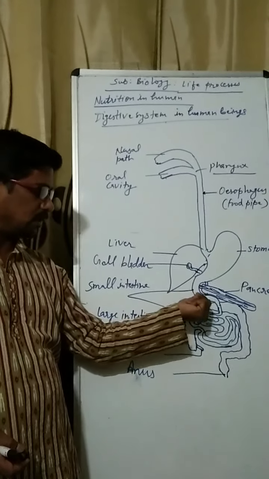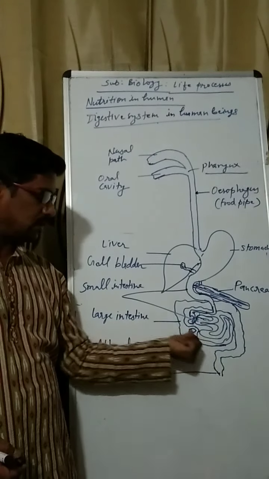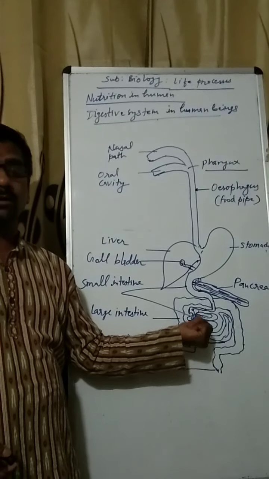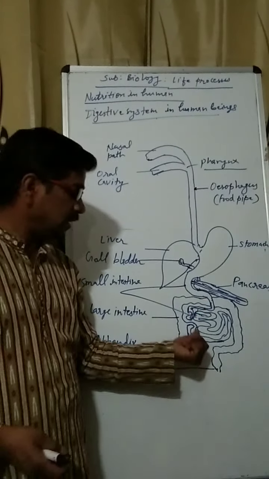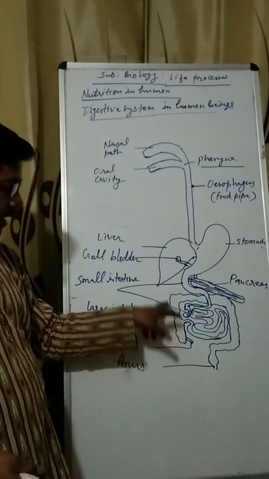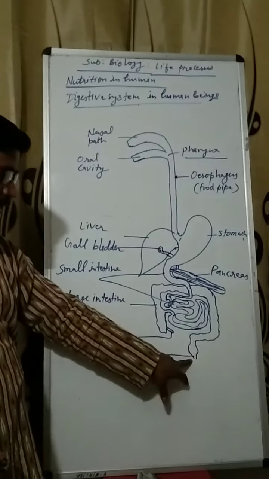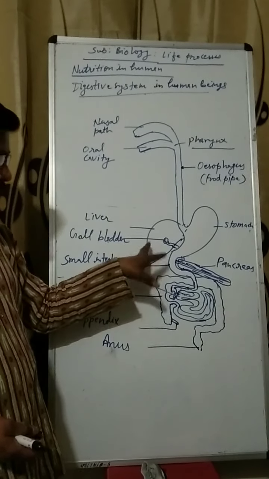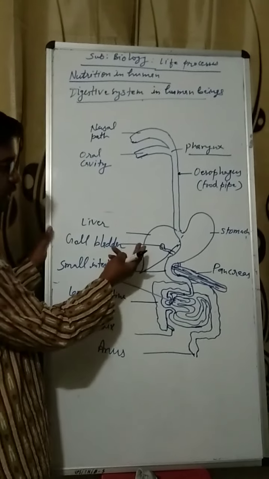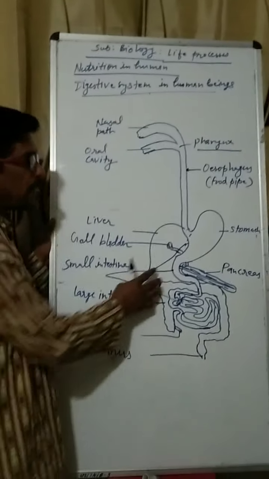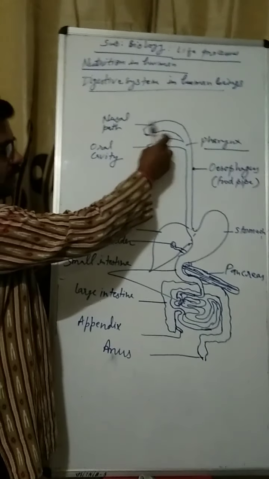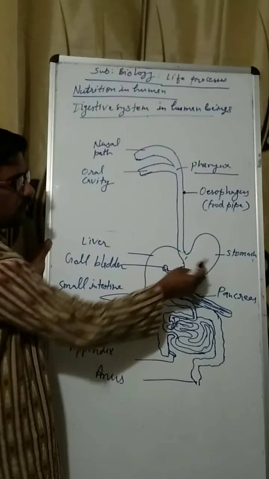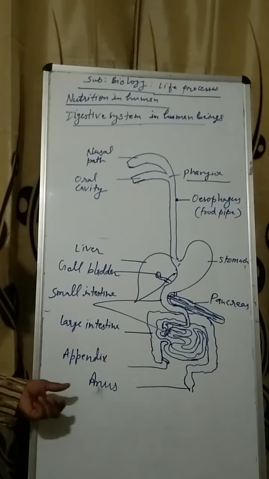Starting from this part to this highly coiled part is the small intestine. It is the longest part of the alimentary canal, and then it opens into the large intestine and the anus. Here the glands are there. You can see the two glands clearly, liver and pancreas. Other glands are found in the oral cavity, in the wall of the small intestine and in the wall of the stomach. So we will discuss these one by one.